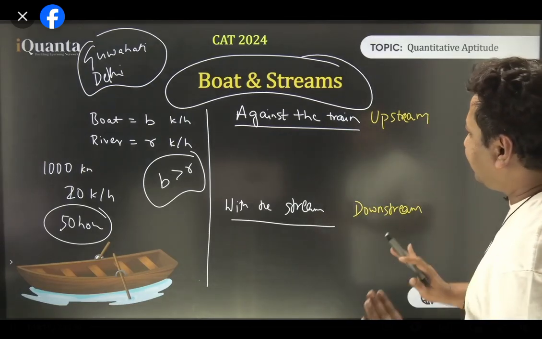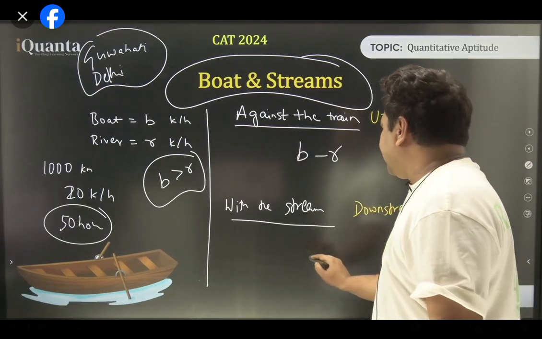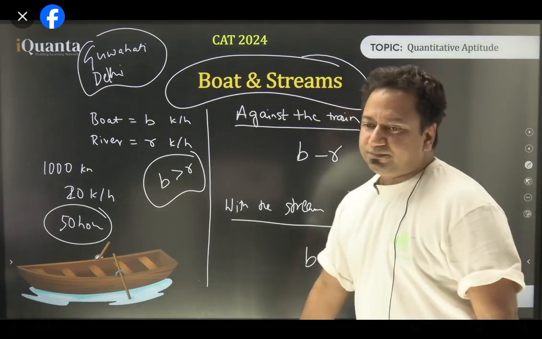That's the upstream. So now it is clear. So this comes out to B minus R, and with the stream it will be B plus R. All right.